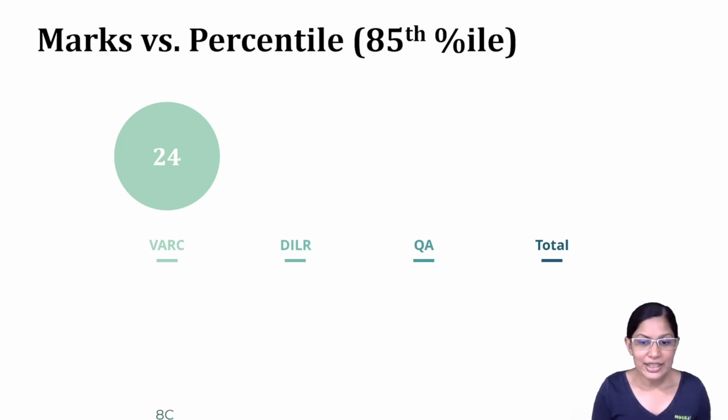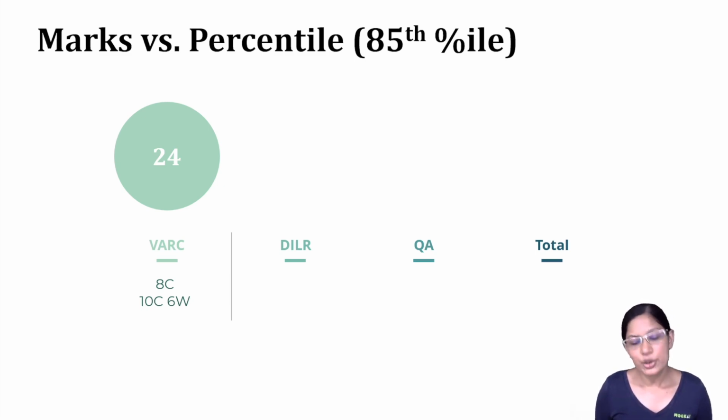So how do you get 24 marks? Now you could either get 8 questions correct. So you attempt 8 questions, you get them all correct. That sounds pretty easy, right? 8 questions, you just do a couple of RCs, or you even do an RC and a few non-RC questions, and that's it. You're at least getting the minimum. Of course, we're not looking to get the minimum, but the main thing here is it's pretty difficult to get a 100% accuracy in verbal, right?